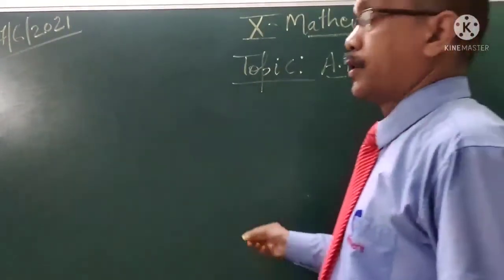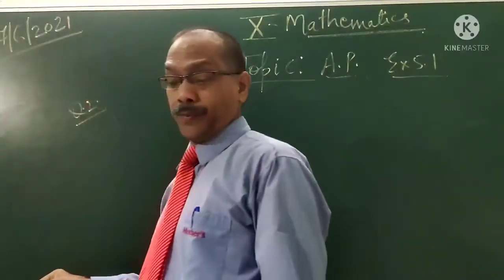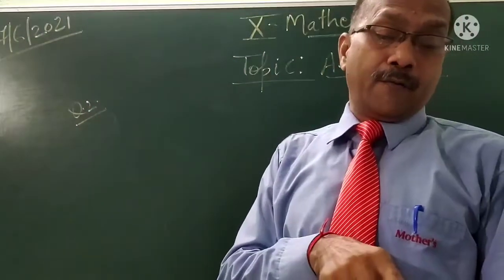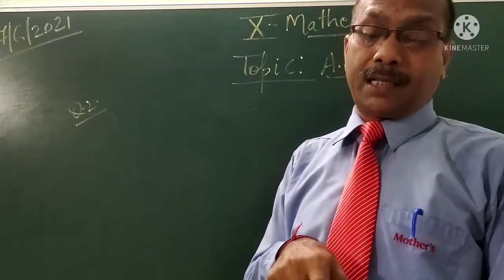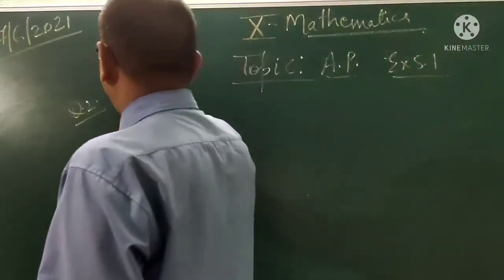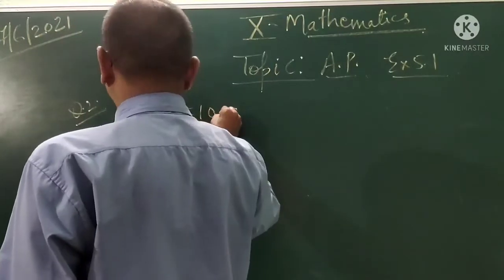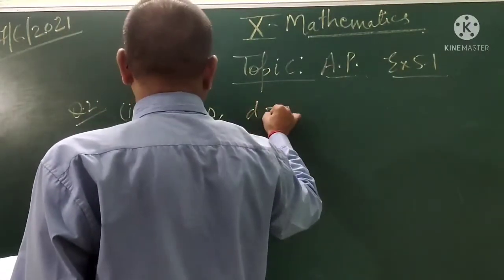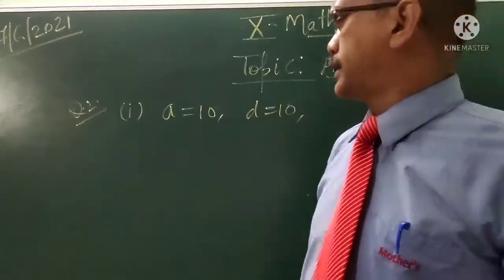Student, now question 2. Write the first 4 terms of the AP when the first term and the common difference are given as follows. First part, here A equal to 10, D is also 10, and you have to write the first 4 terms.